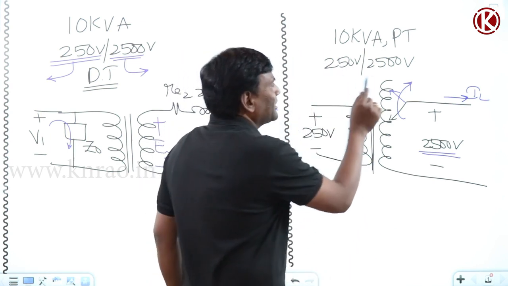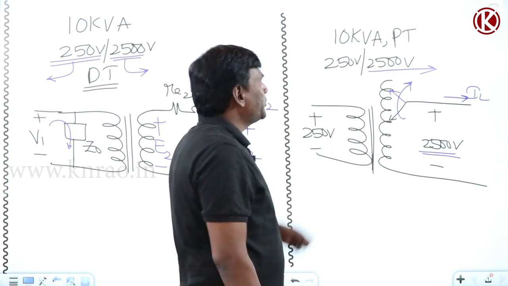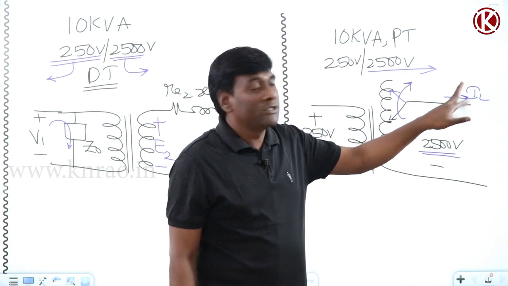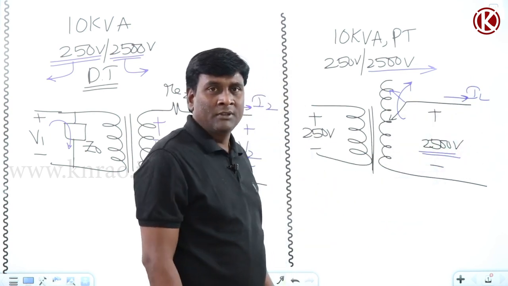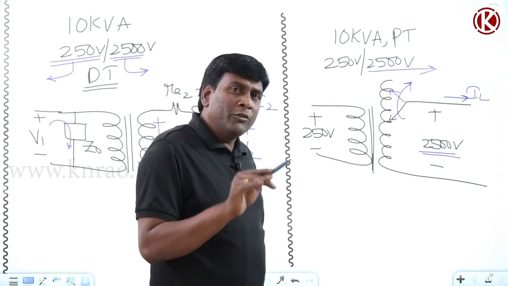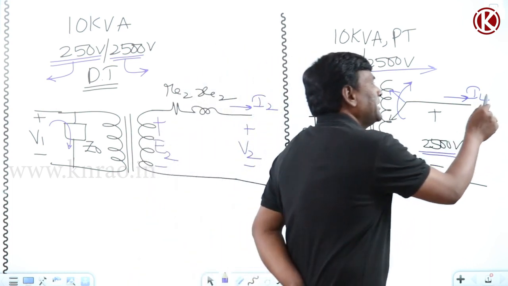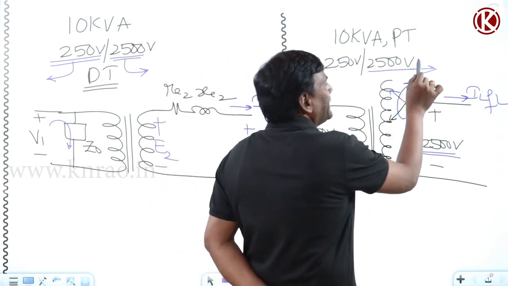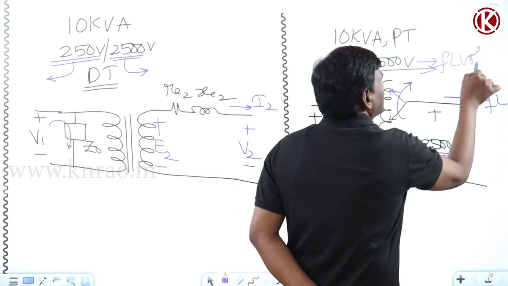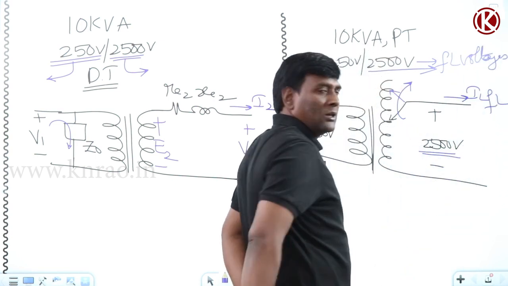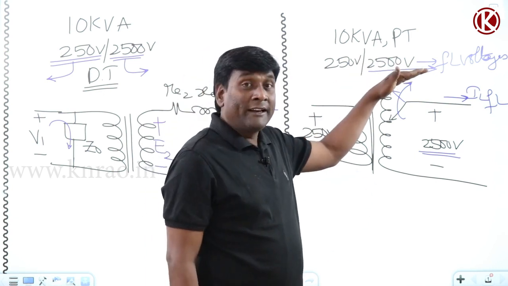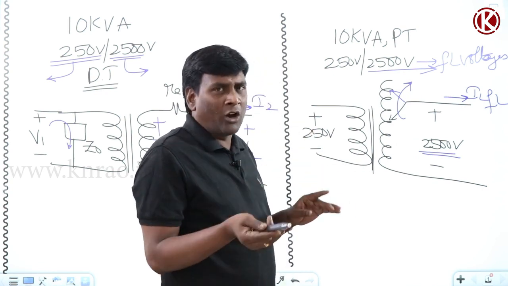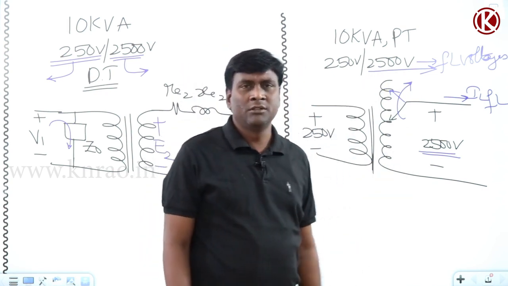So the moment it's a power transformer, if you maintain 250 volts on the primary LV side, the secondary voltage is going to be 2500 volts independent of loading condition. And a power transformer almost always operates at full load. So what does it mean? This is going to be full load voltage. In a power transformer, rated voltage is going to be full load voltage, because in a power transformer we need not ask whether the same voltage can be maintained at full load, half full load or 1/4 full load.